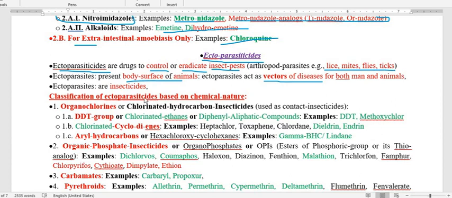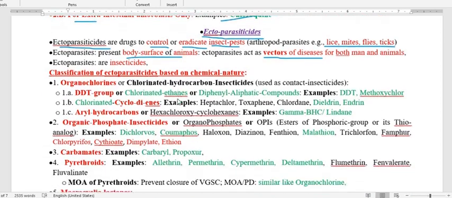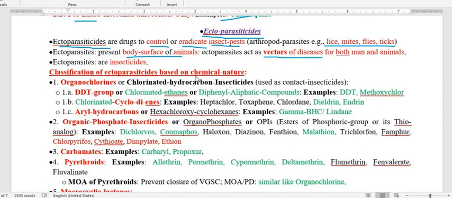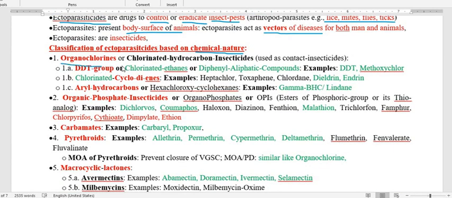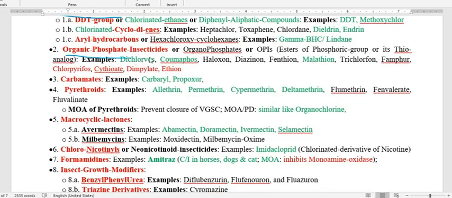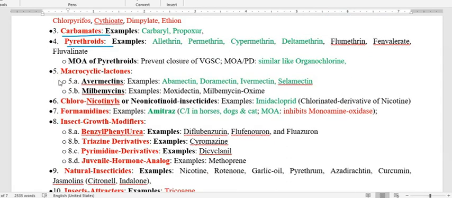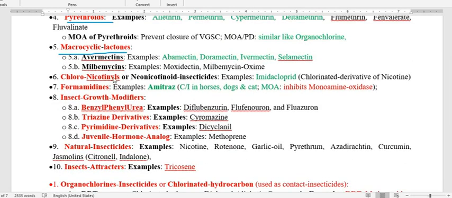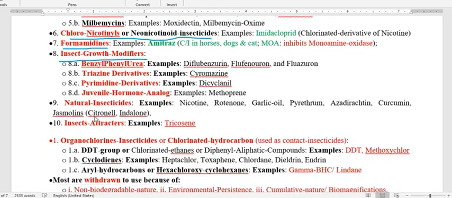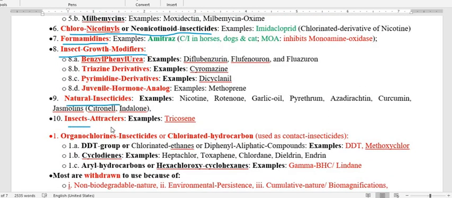Ectoparasiticide is classified based upon the chemical structure, chemical nature. The first one is the organochlorine, second is the organophosphorus insecticide, third is the carbamate insecticide, fourth is the pyrethroid insecticide, then macrocyclic lactones that we already discussed, then chloronicotinil, also called neonicotinoid insecticide, then formamidines, then insect growth modifier, then natural insecticide, and the last one is the insect attractor.